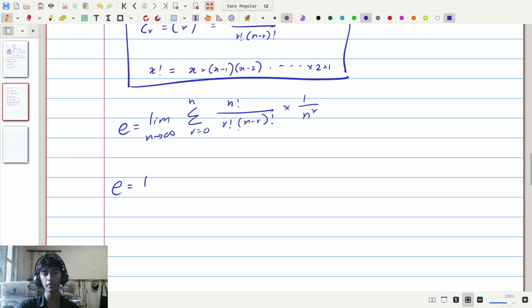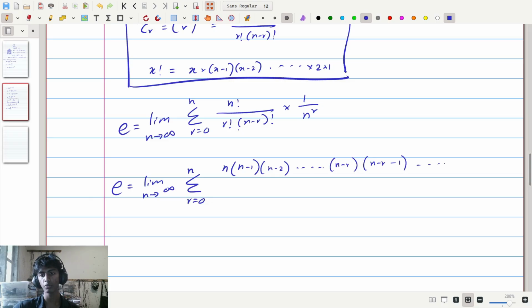So E is the limit as n goes to infinity of the sum of all terms starting from r equals 0 up to n of, n factorial is n times n minus 1 times n minus 2 times ... And actually somewhere in the middle here there's n minus r as well, and then there's n minus r minus 1 and so on up to 2 and 1.